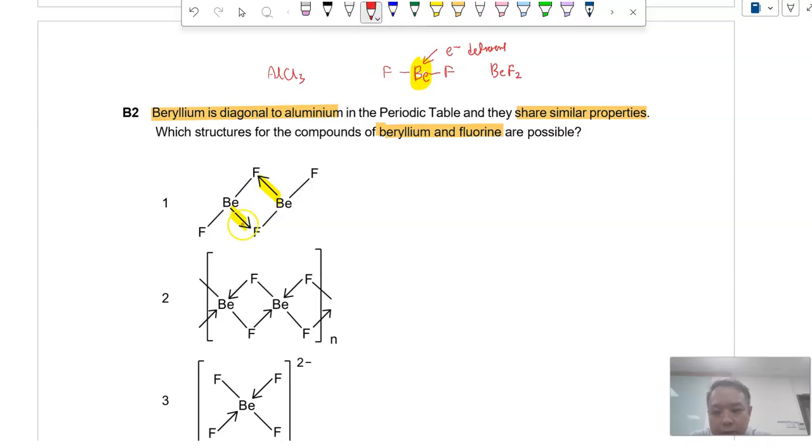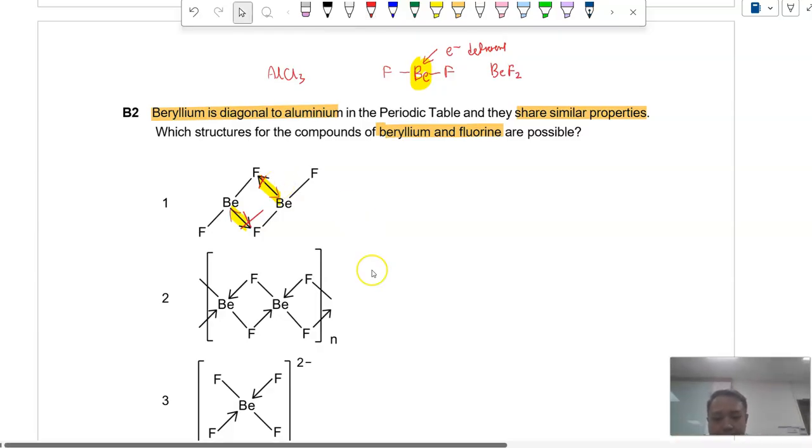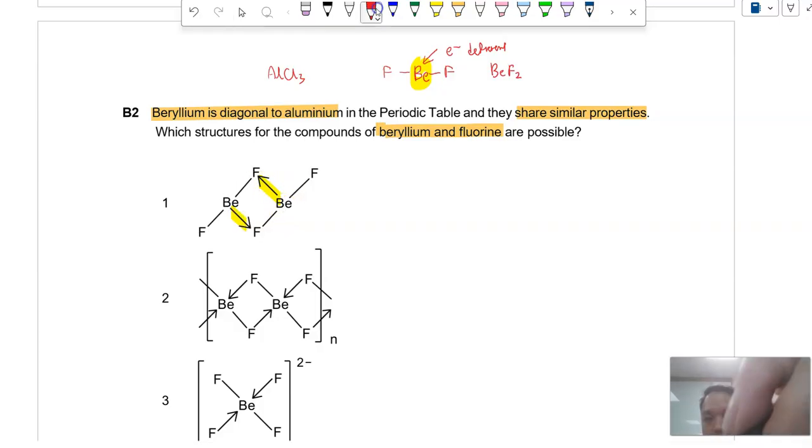That will not be correct, right? Because the arrow should be the other way, where fluorine dative bond to your beryllium. Right? That will make more sense because beryllium is already electron deficient. How can beryllium still dative bond to fluorine? Alright, so this option 1 is therefore wrong. The arrow should be pointing the other way.